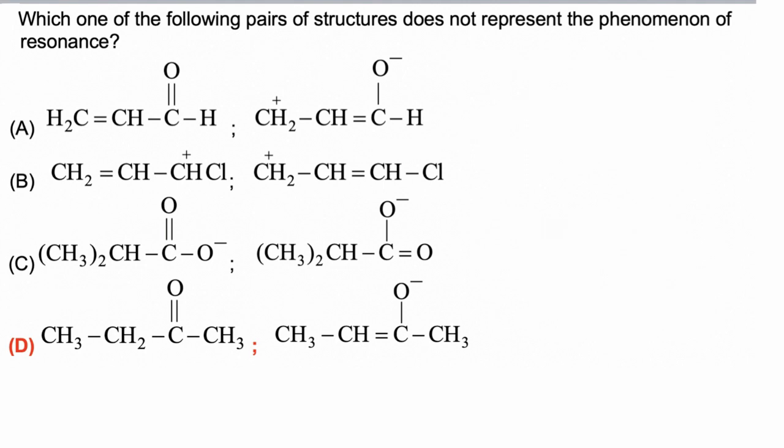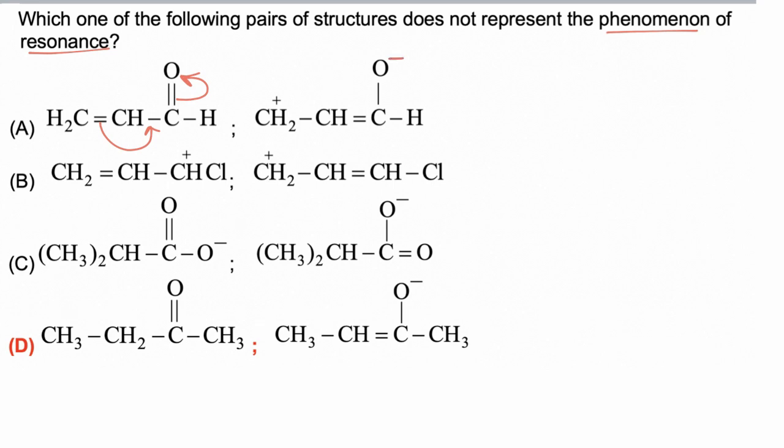In this question we have to find which of the following pairs does not represent the phenomenon of resonance. In the first example, a pi bond, a sigma bond and again a pi bond are present in conjugation. So polar pi electrons are present and electrons will be shifted towards the more electronegative oxygen.